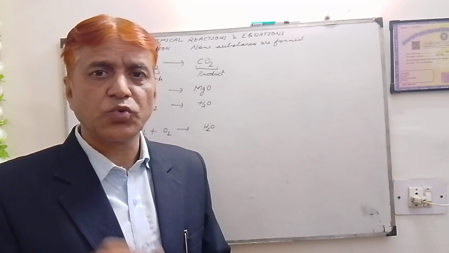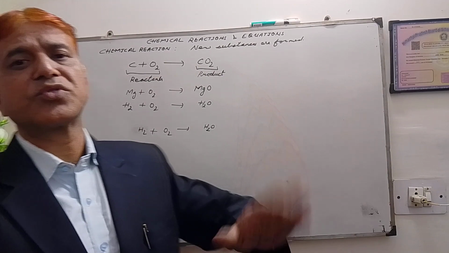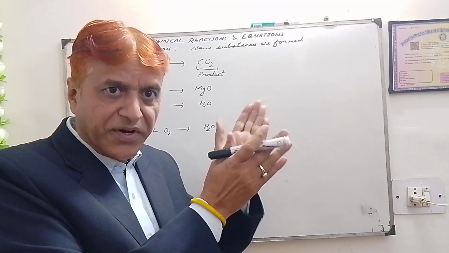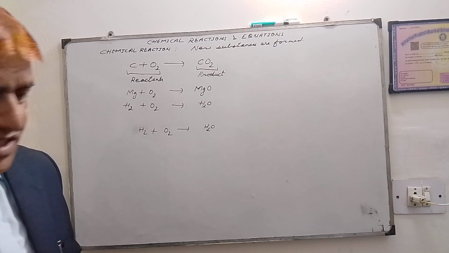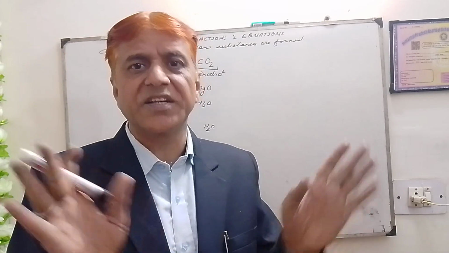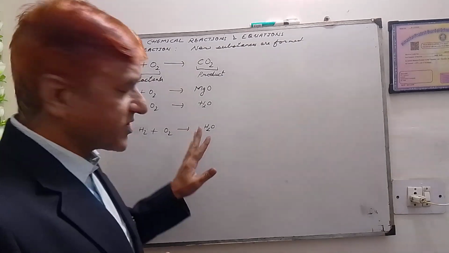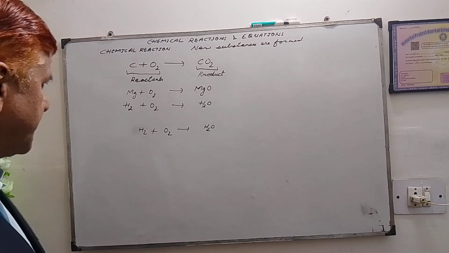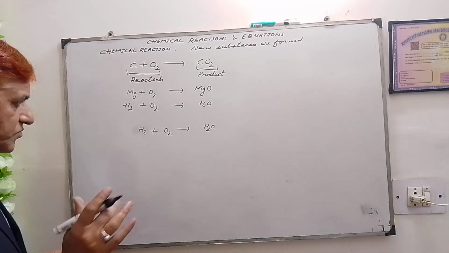So once again, two very important things to note during a chemical reaction: first, elements do not change, or atoms of one element do not change into atoms of another element. And second, the properties of reactants are entirely different from the properties of products. This was also very important to note. Now let's consider this reaction, burning of magnesium ribbon.